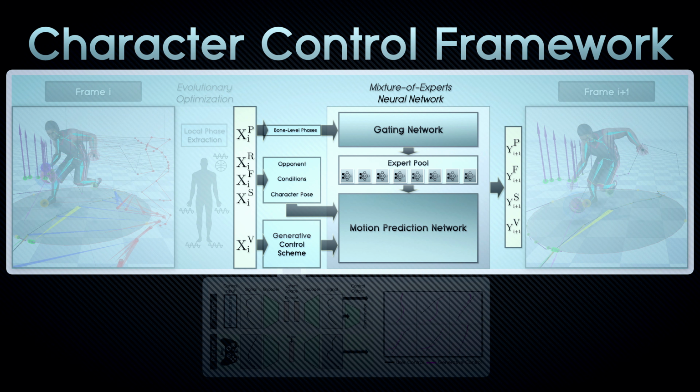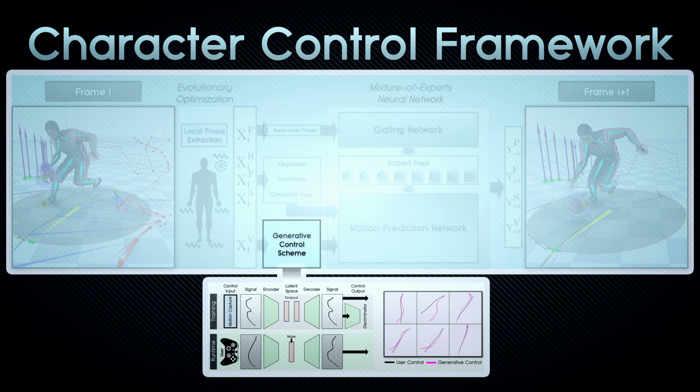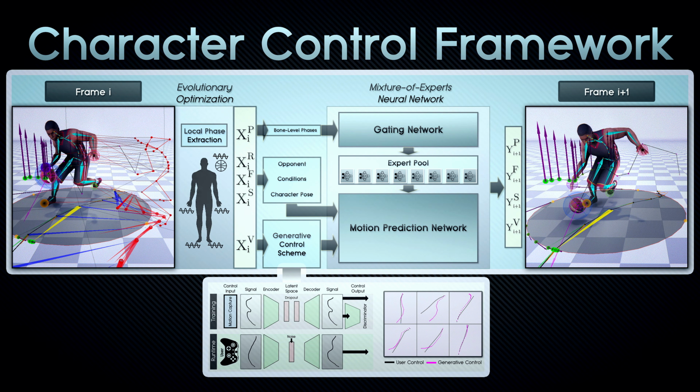Here, the gating network dynamically computes the weights of the motion prediction network from the current phase space of the character. We further develop the generative control scheme that enriches the variety of motions that can be generated from high-level user control signals. Our complete network is trained using 3 hours of motion capture data.